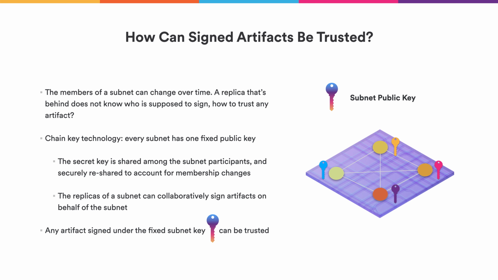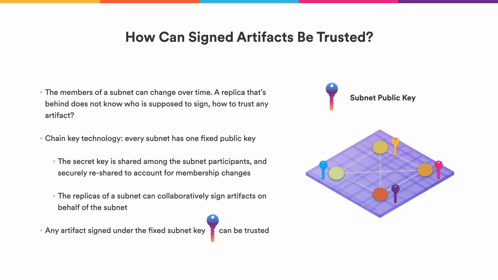Another complication is that the members of a subnet can change over time. And since our protocol relies on verifying signatures from the members of a subnet, it's very difficult for a replica that's behind to know which signatures even to trust, because it doesn't know which nodes are currently powering the subnet.